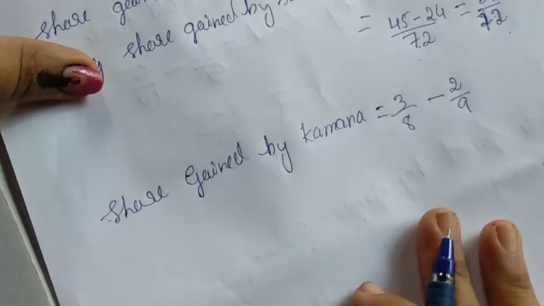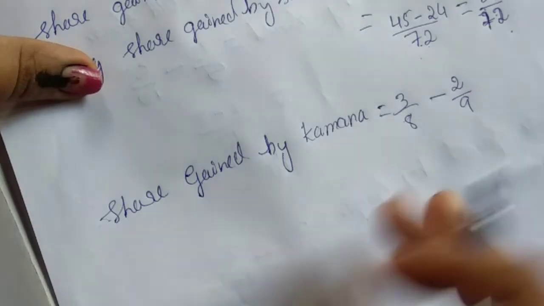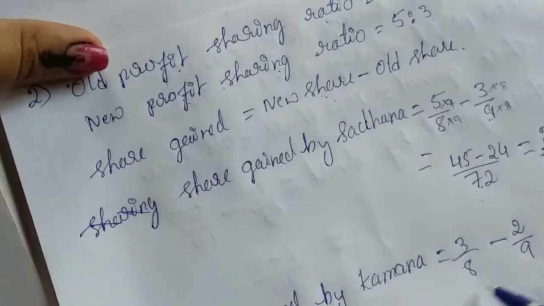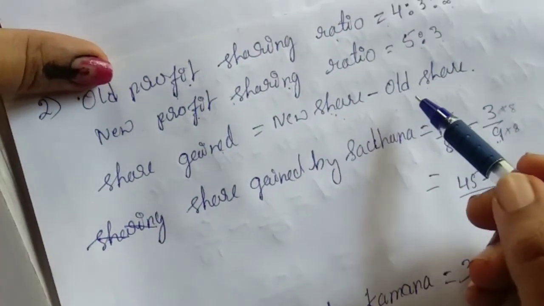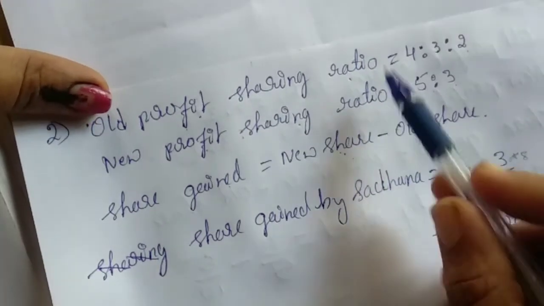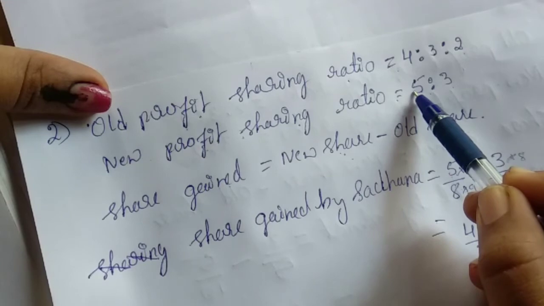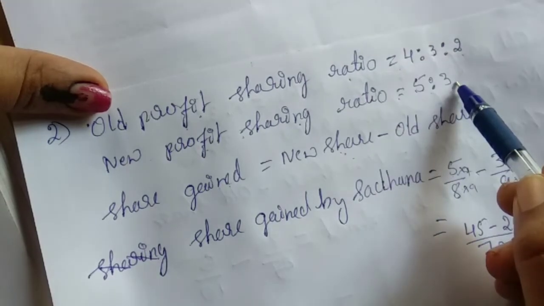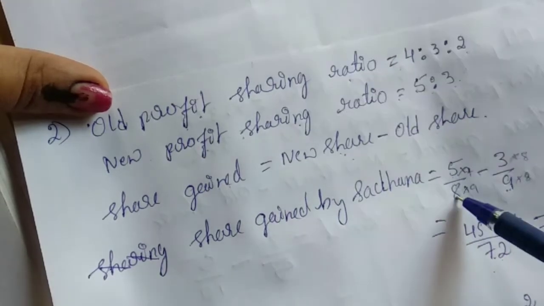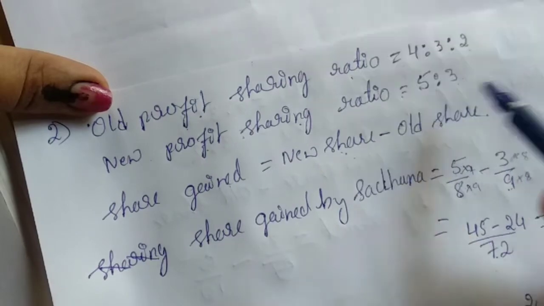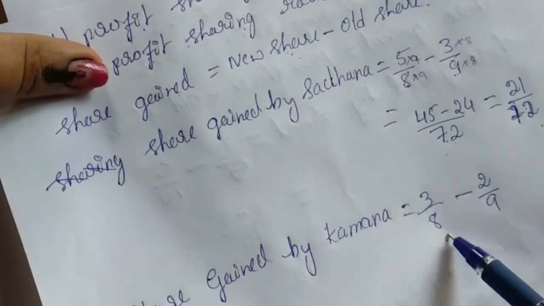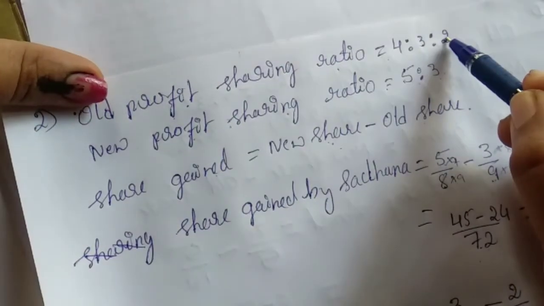How did we get this fraction? We got it from the new ratio and old ratio. This is Sadhana's share and this one is Kamna's share. The 5/8 we wrote here, like that 3/8 is written here, minus the old share of Kamna, which is 2/9.